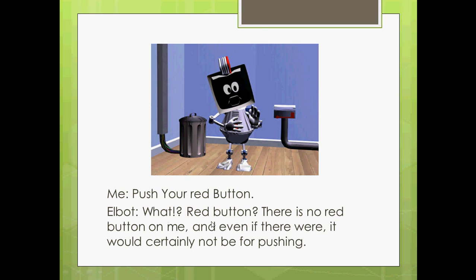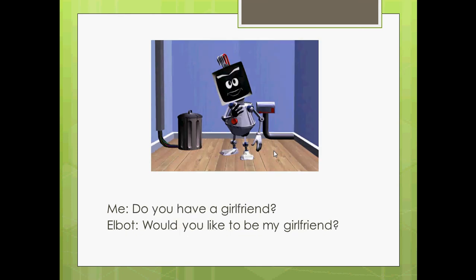What? Red button? There is no red button on me. And even if there were, it would certainly not be for pushing. Very nice reply. And here you can see his expressions. Very nice expression. He is hiding his red button. Now I asked him the next question: do you have a girlfriend? He replied, would you like to be my girlfriend? It's the funniest thing that he's asking me to be his girlfriend.